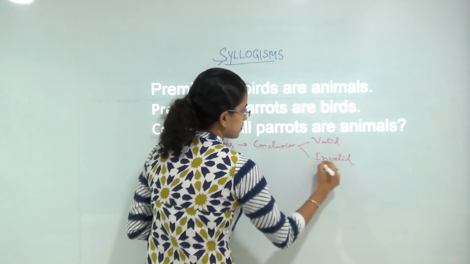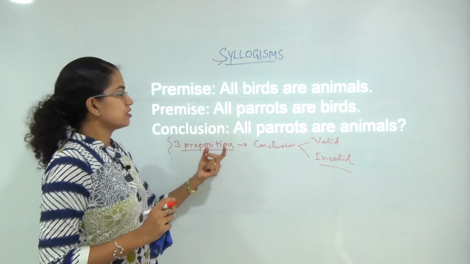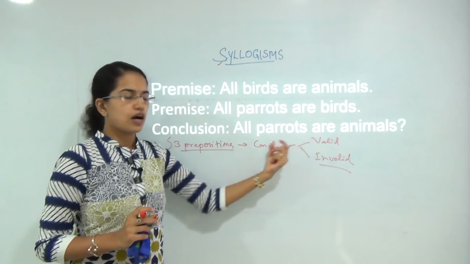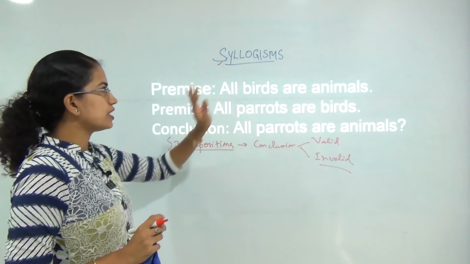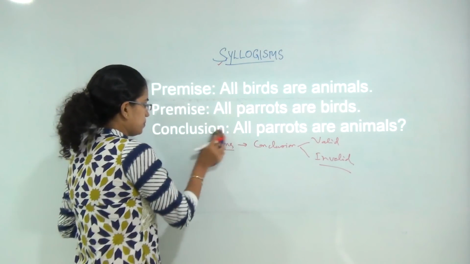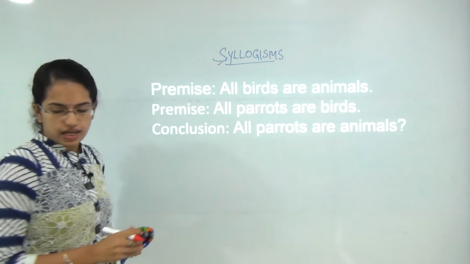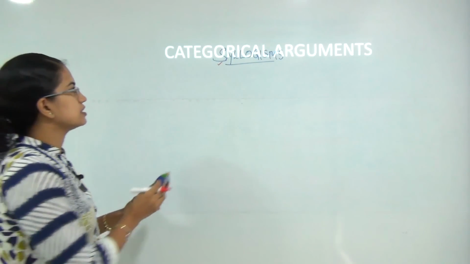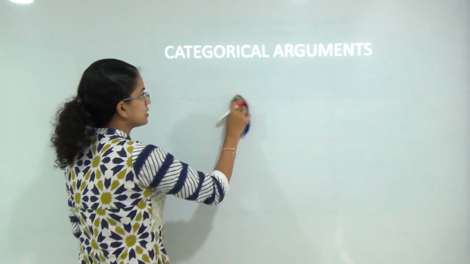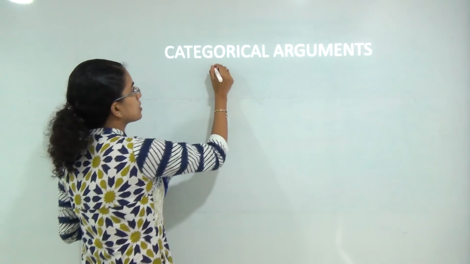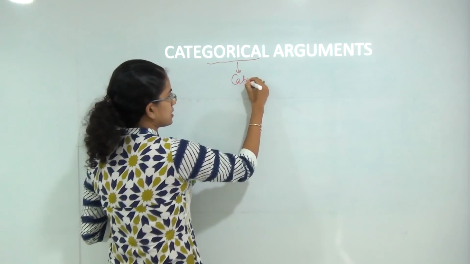Such a kind of proposition, where we are concluding a valid or invalid proposition, is known as syllogism. Now, there are various types of syllogism problems. The most commonly asked are those dealing with categories, so we call it categorical arguments, or categorical syllogism. These arguments are based on various categories.